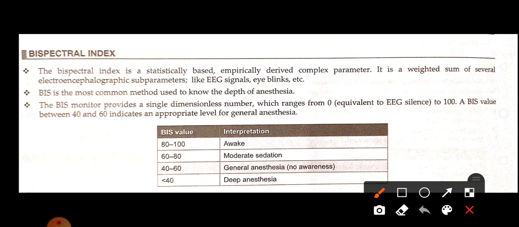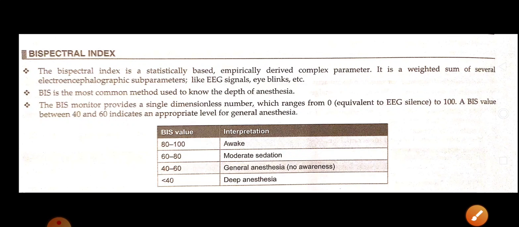BIS is a common method used to know the depth of anesthesia. So let's discuss: 80 to 100 patient is awake, 60 to 80 moderate sedation, 40 to 60 general anesthesia, we can say no awareness, less than 40 is deep anesthesia. You have to remember.